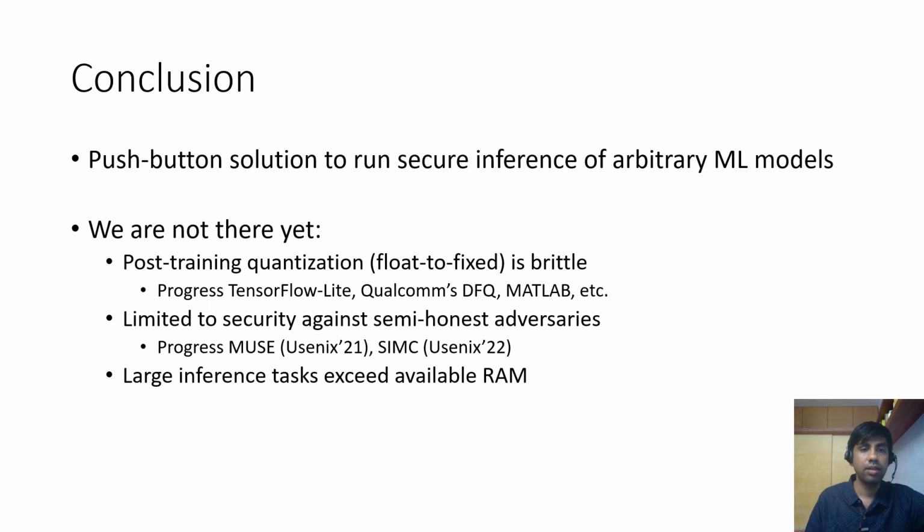Finally, we talk a lot about compute, but we don't talk so much about memory. Machine learning models are also memory hungry. So if we are doing secure inference and we are having a 4x, 5x memory blow up, then it is plausible that for large models, we are going to run out of RAM. So this is another problem which we need to tackle if we want to run secure inference of arbitrary ML models.